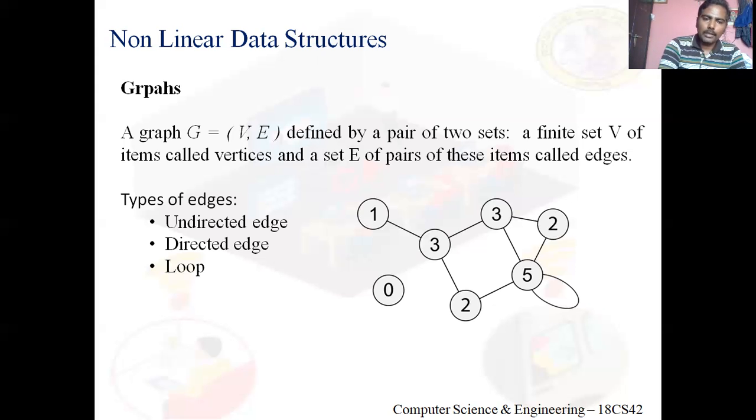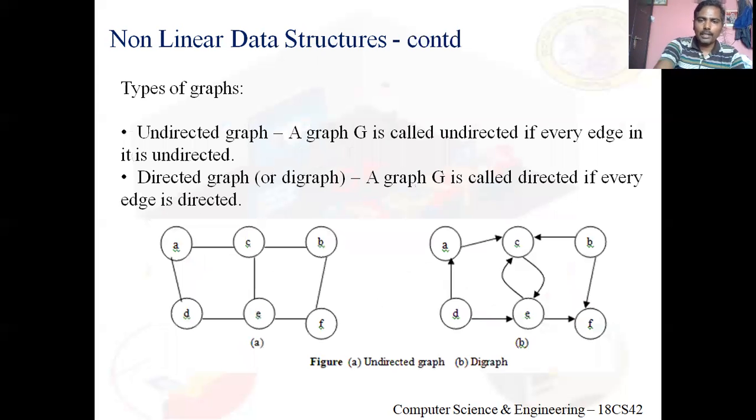Okay. Now, what about a directed edge? For a directed edge, let me go to this slide. So look at the second diagram. See, there is an edge from A to C, not from C to A, because there is an arrow pointing.